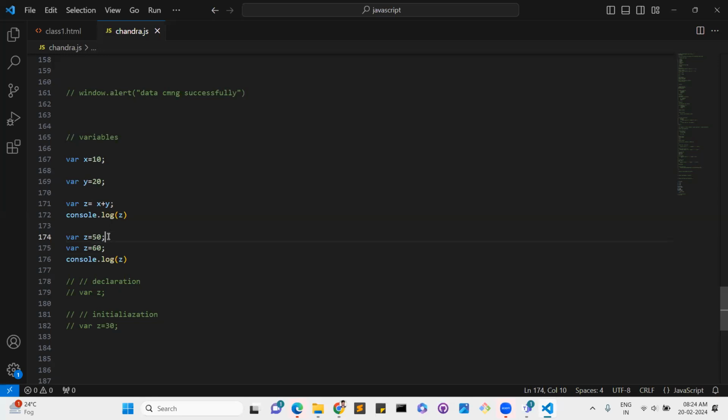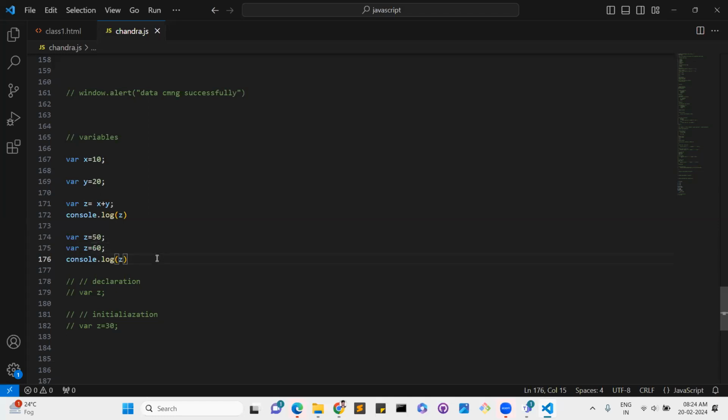It will not take, because whatever value is added last is the one that gets printed, and the remaining data will not print. This is a very big issue. So that is the one biggest minus of var.